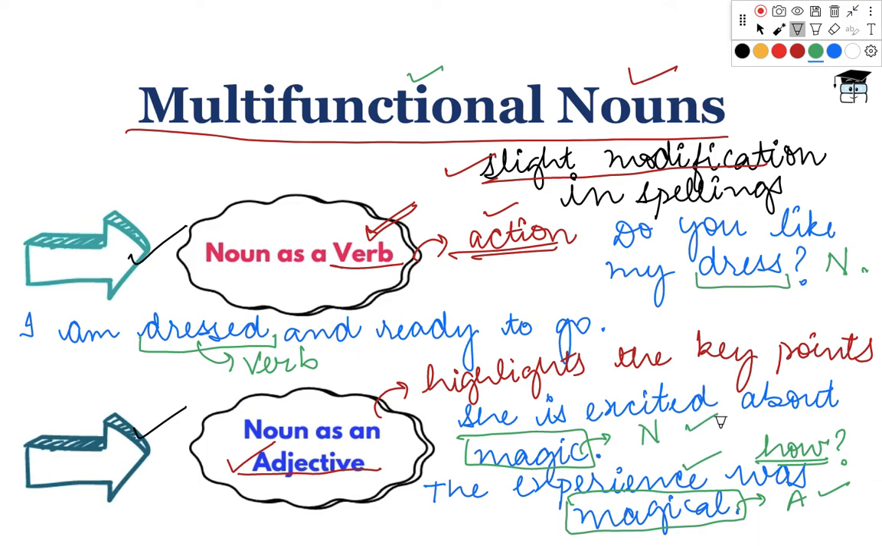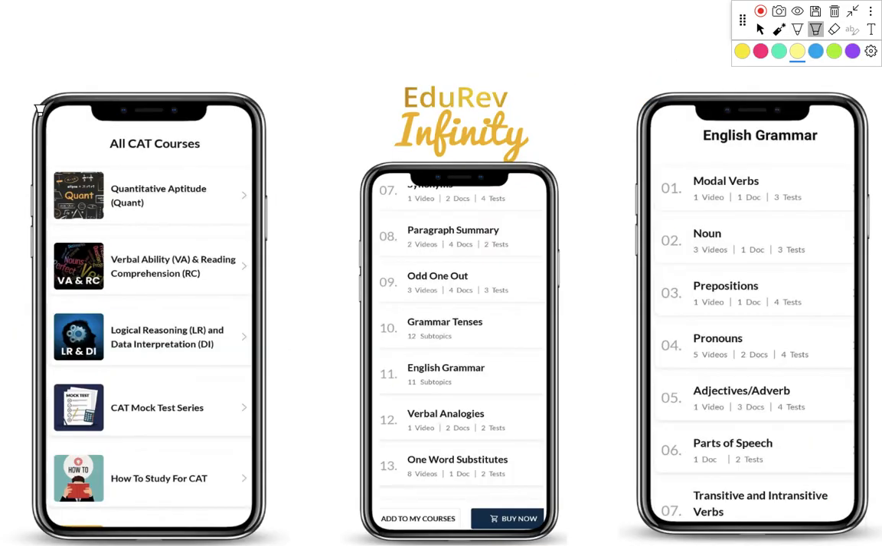So this means that even the slightest modifications can result in the complete change of form in the case of nouns. Okay students, I hope you have now understood how to crack nouns in your school and competitive examinations like CAT.